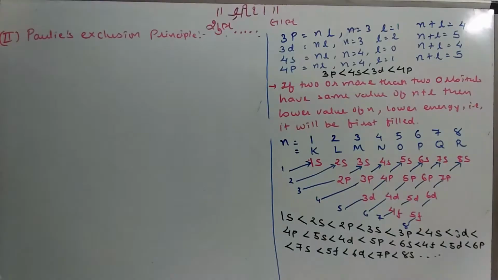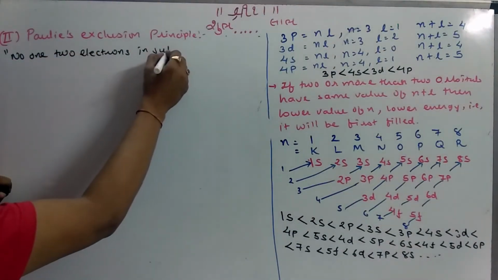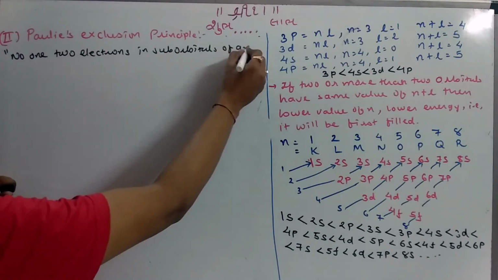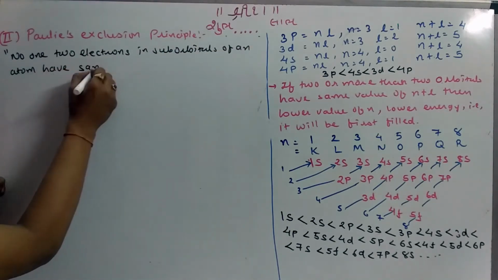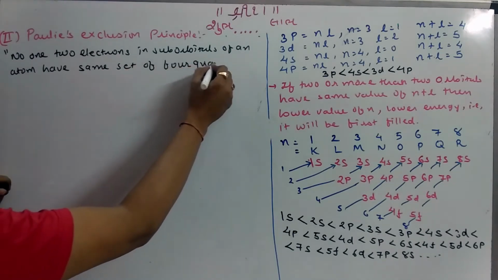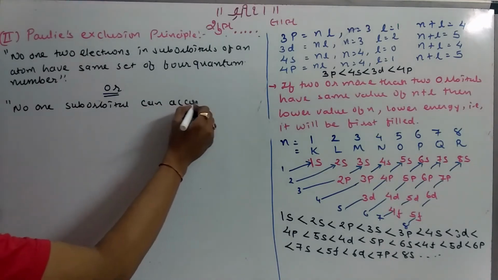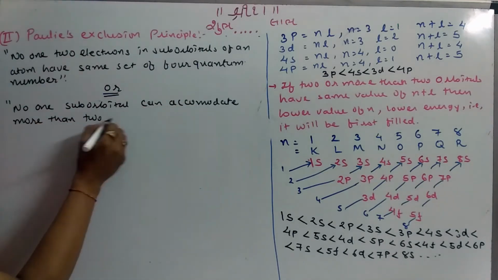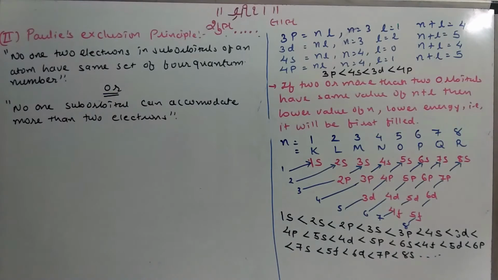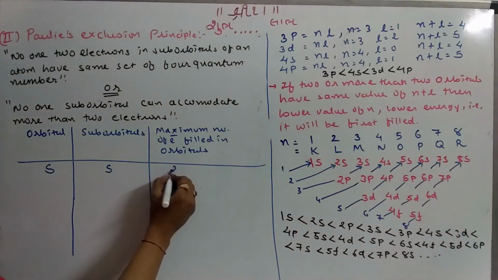According to it, no two electrons in a suborbital of an atom have the same set of 4 quantum numbers. No suborbital can accommodate more than 2 electrons. The s orbital has only one suborbital, so it can accommodate 2 electrons.